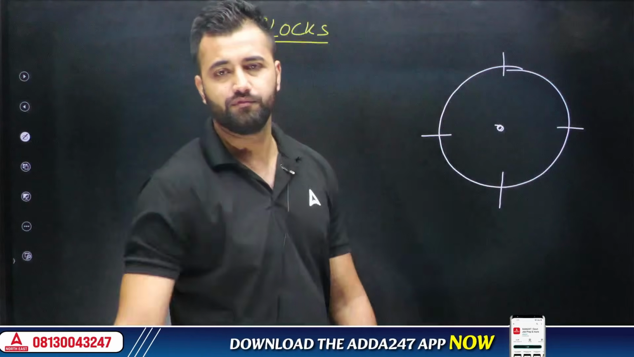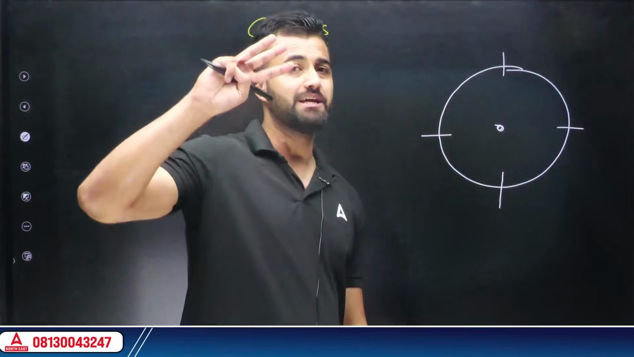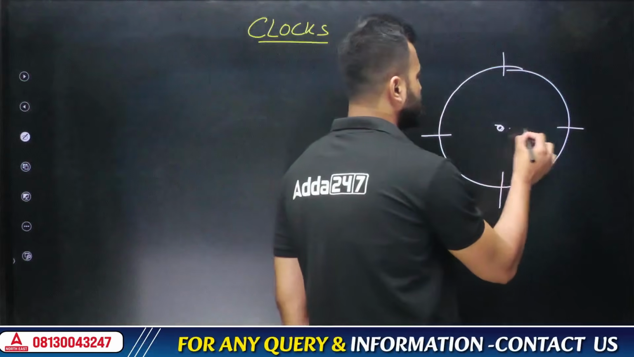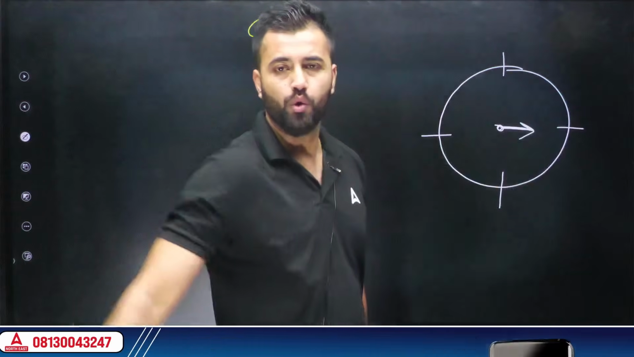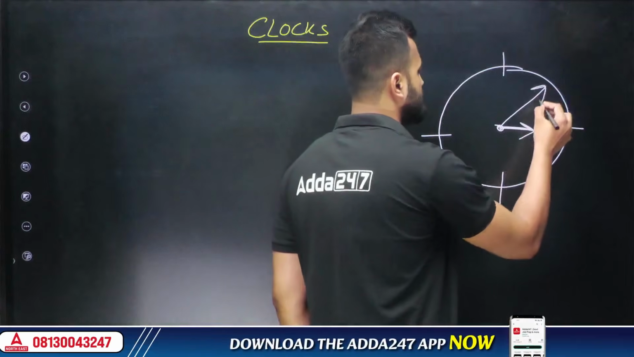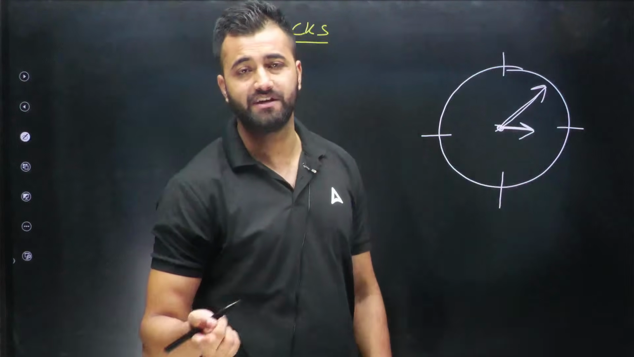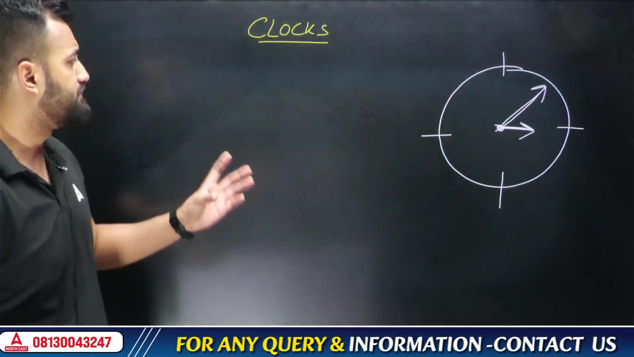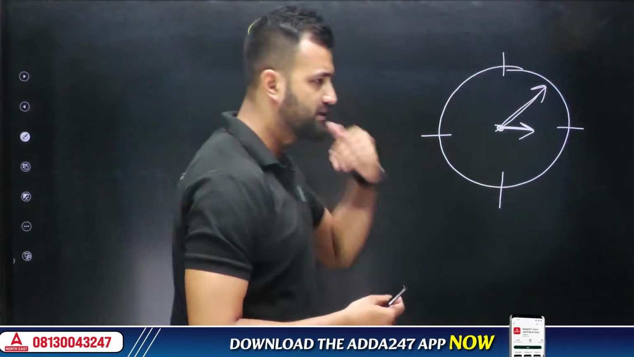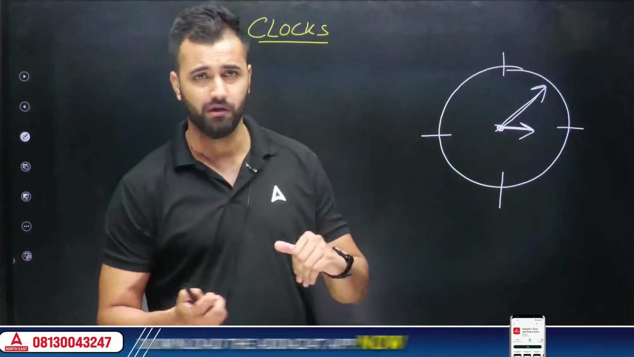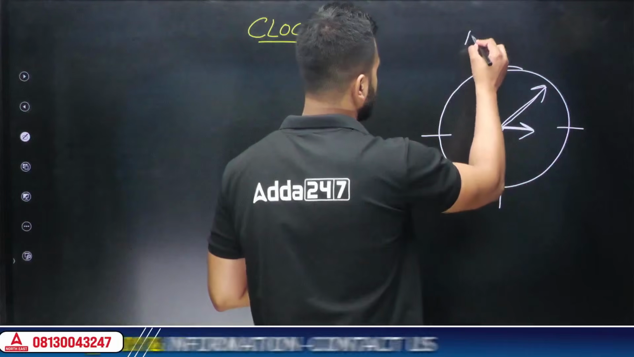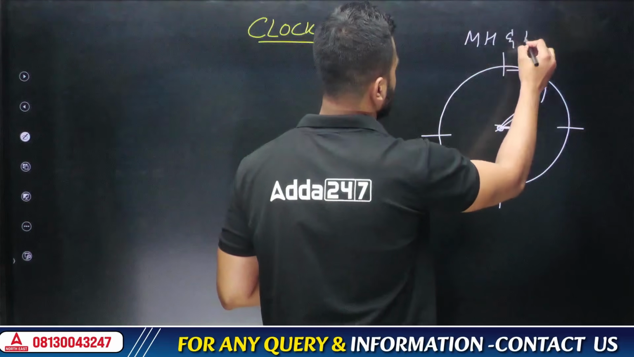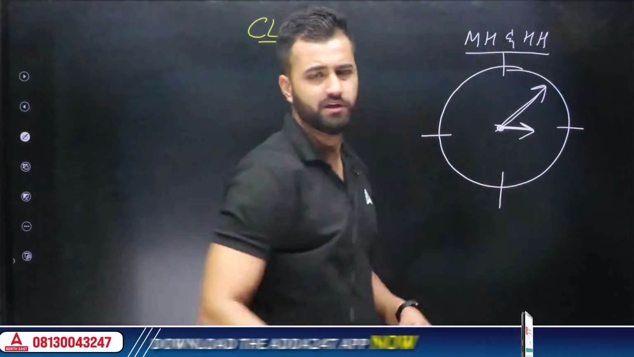And if you see the center, you can see three hands are there. One hand is known as your hour hand. One hand is known as your minute hand. And another hand we have, that is your second hand, which is not important for us. Because if you see previous year paper, they have asked only the questions through your minute hand and hour hand. So what do we need is, we need only minute hand and hour hand concept to solve this question.